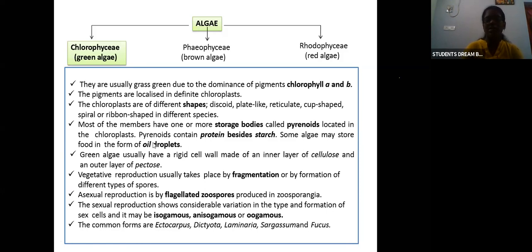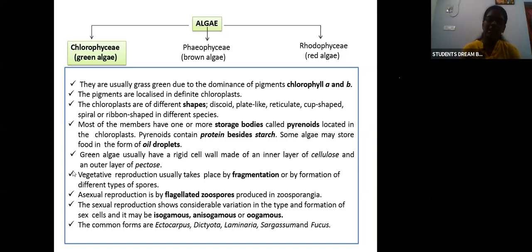Most of the members have one or more storage bodies called pyrenoids. They are located in the chloroplast. What do these pyrenoids contain? They contain protein-based starch, and some algae also store food in the form of oil droplets. It will be either protein-based starch or oil droplets.